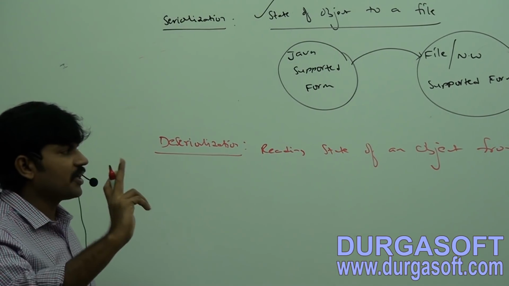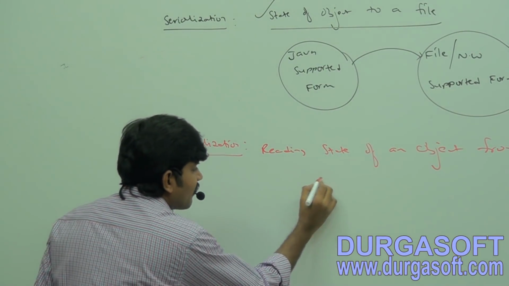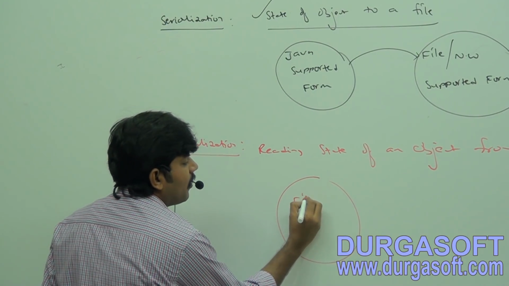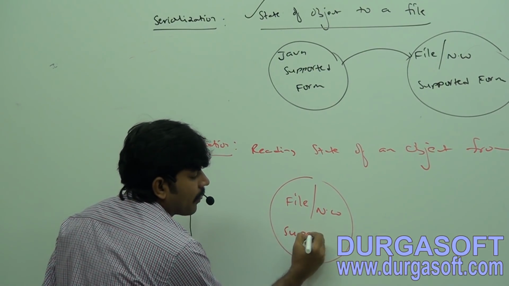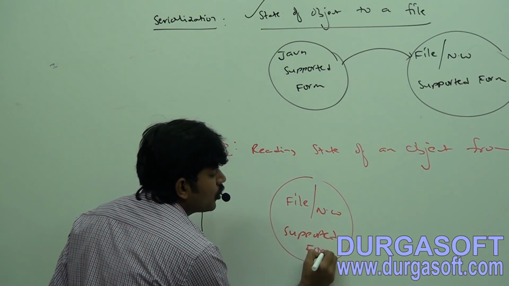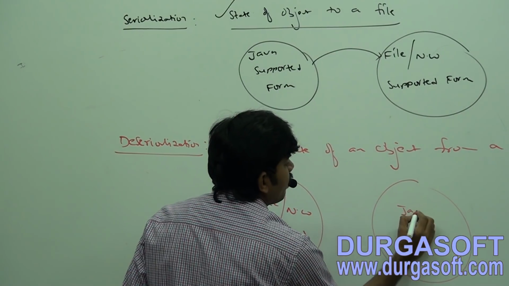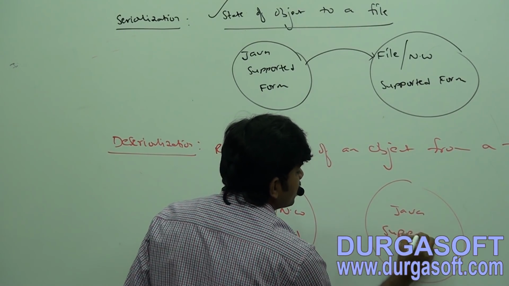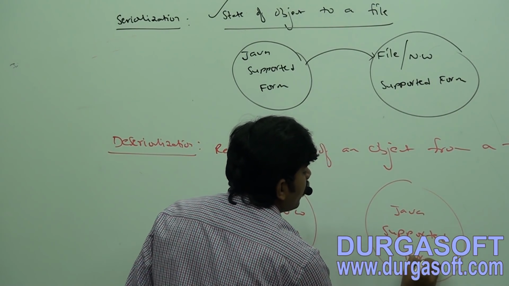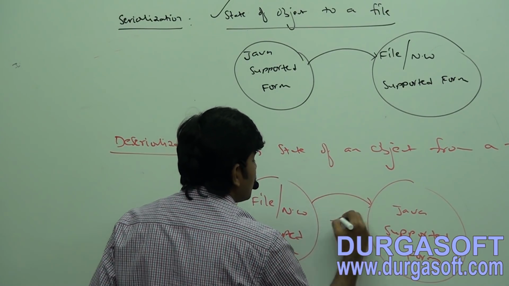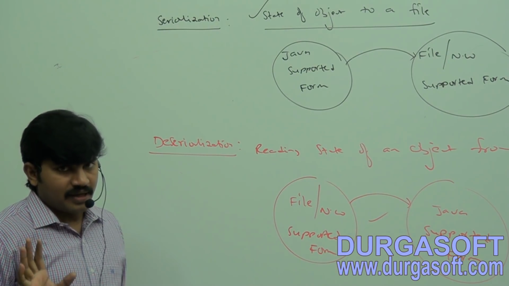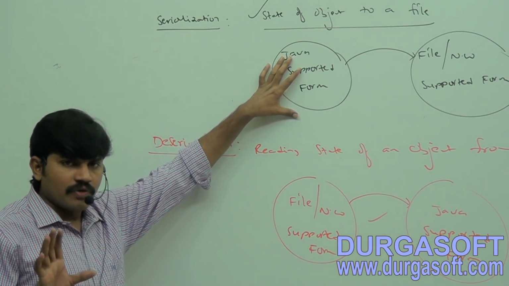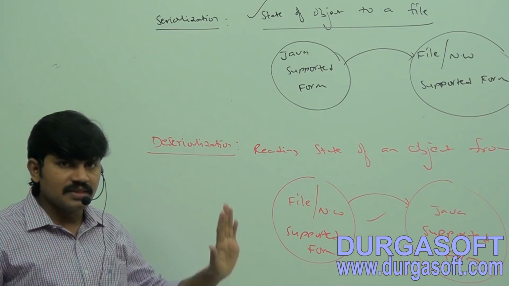But strictly speaking, it is the process of converting an object from file or network supported form to Java supported form. This reverse process is nothing but deserialization, right?